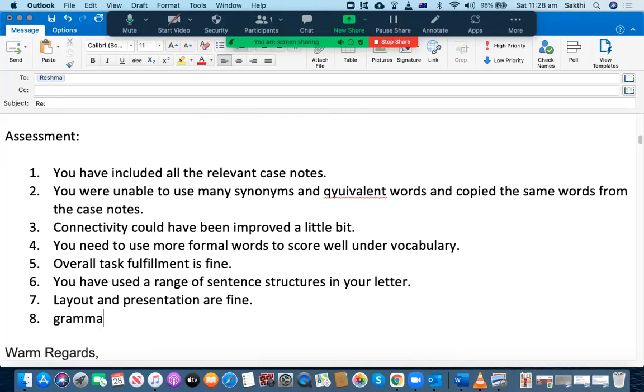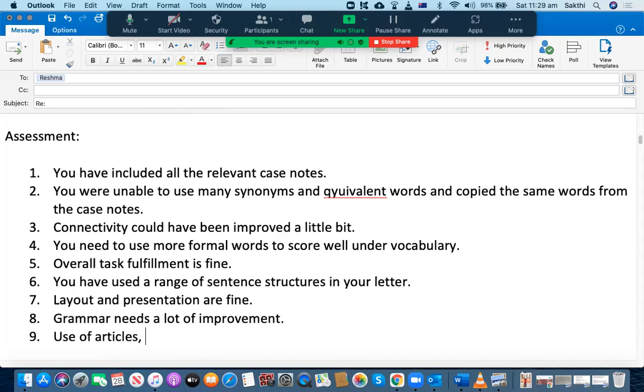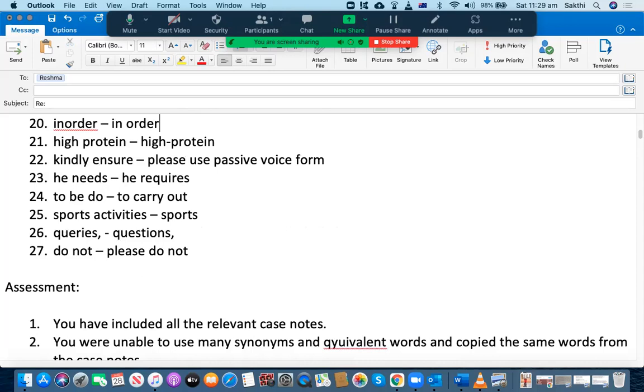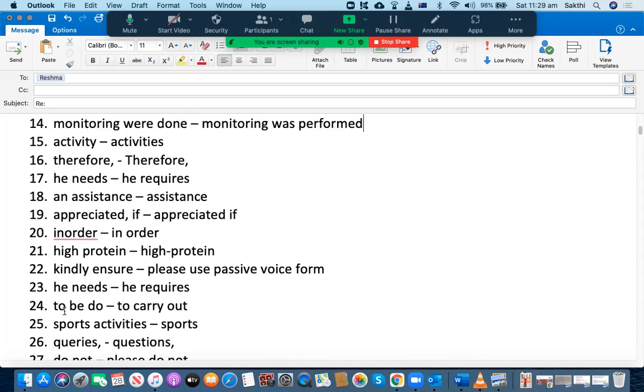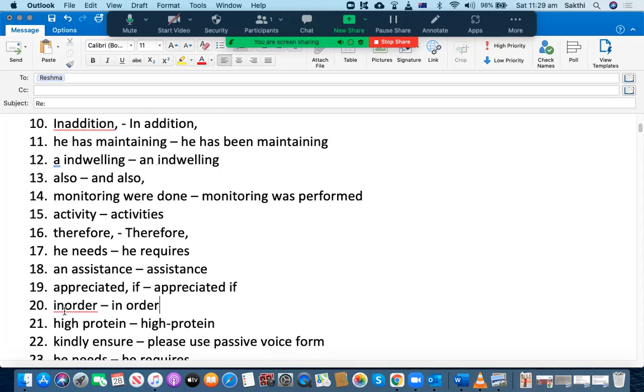Grammar needs a lot of improvement, particularly the use of articles, tenses, nouns, verbs and punctuation. There are so many things, and then the spelling needs to be improved.